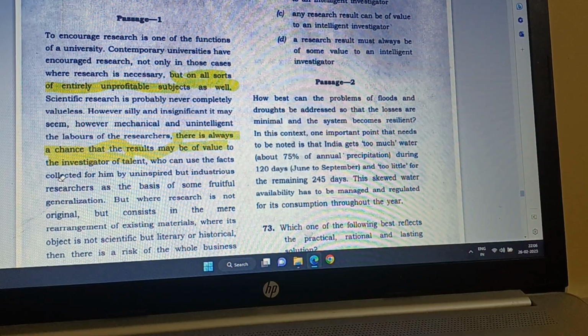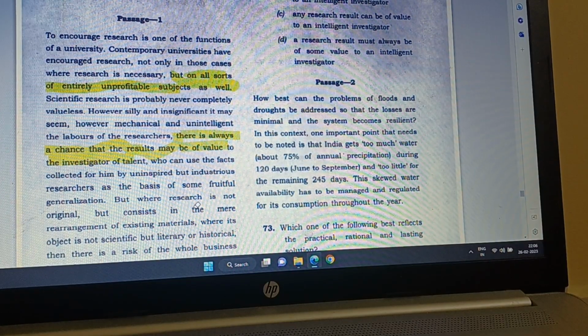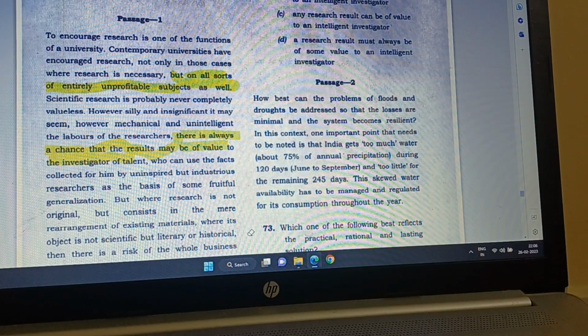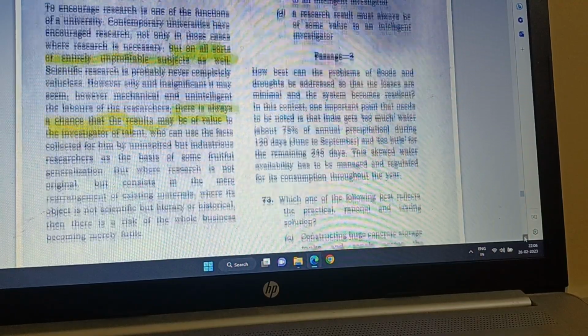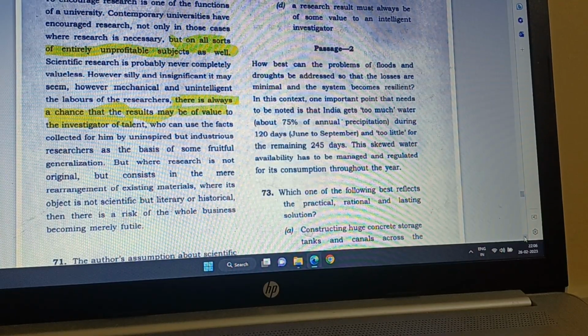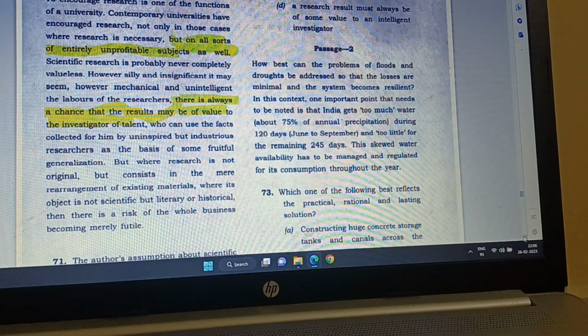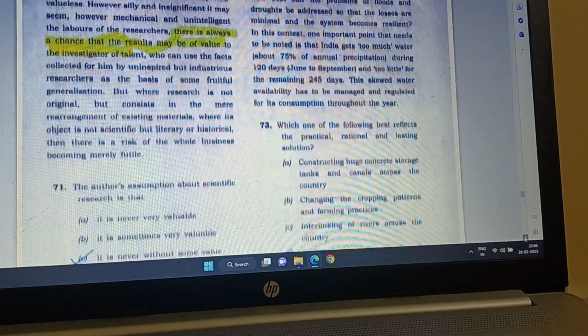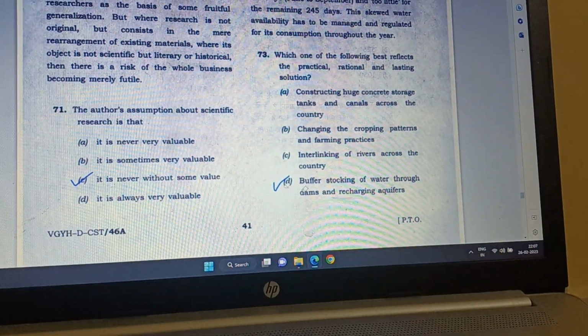Means some facts can be used about them, but where research is not original but consists in the mere rearrangement of existing materials, where the object is not scientific but literary or historical, that is what I had said, English and history, then there is a risk of the whole business being merely futile. Means he's saying that history and English research may be merely futile. Well, we may know some truth, but most likely it can be in most of the cases. So the question number 71.